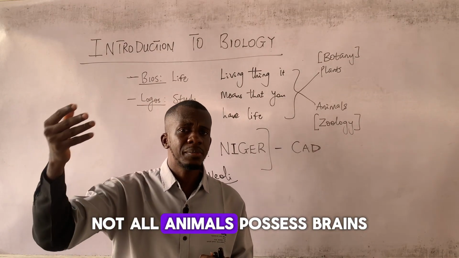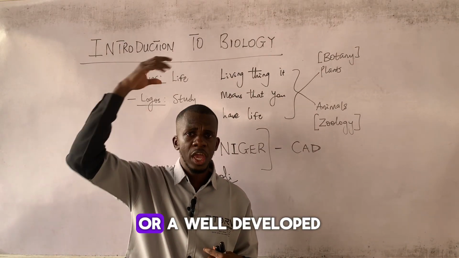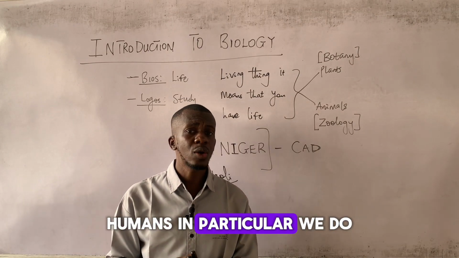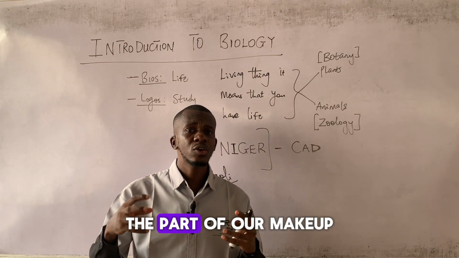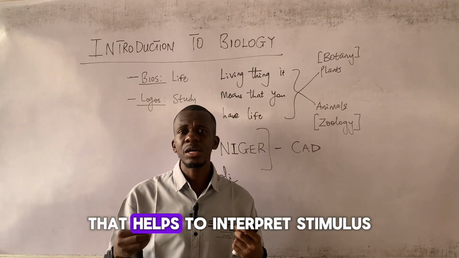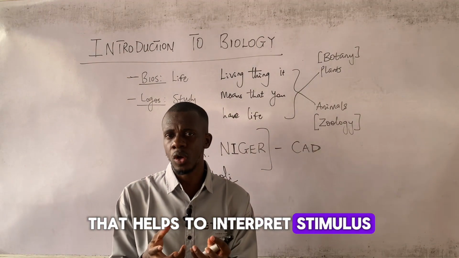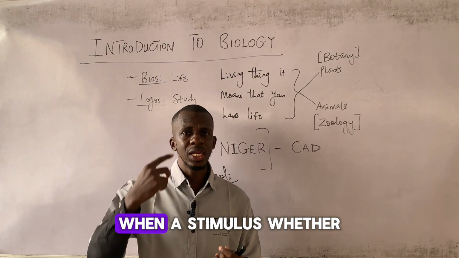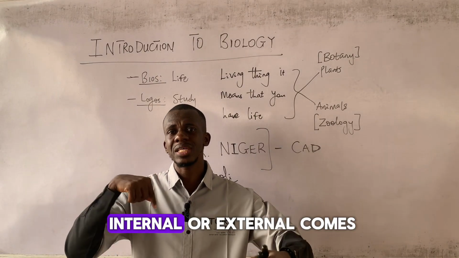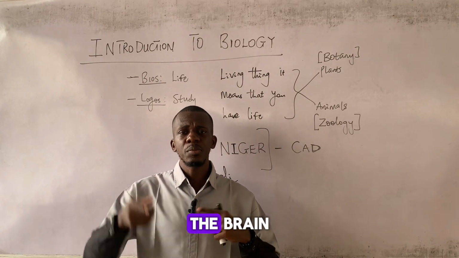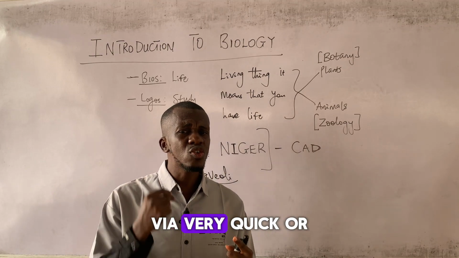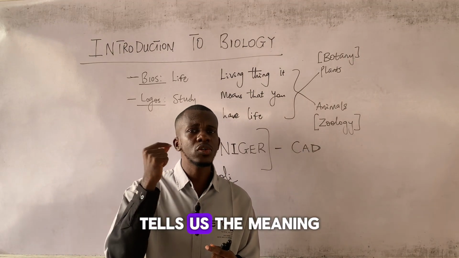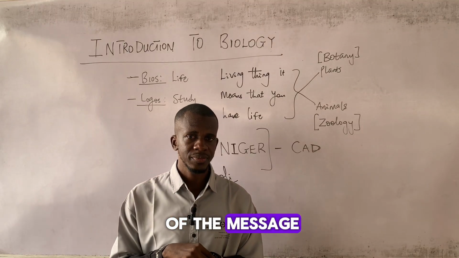Not all animals possess brains or a well-developed nervous system, but humans in particular, we do. So the part of our makeup that helps to interpret stimulus, or stimuli in plural, is the brain. When a stimulus, whether internal or external, comes, the brain, via very quick or rapid neuropathic processes, tells us the meaning of the message.